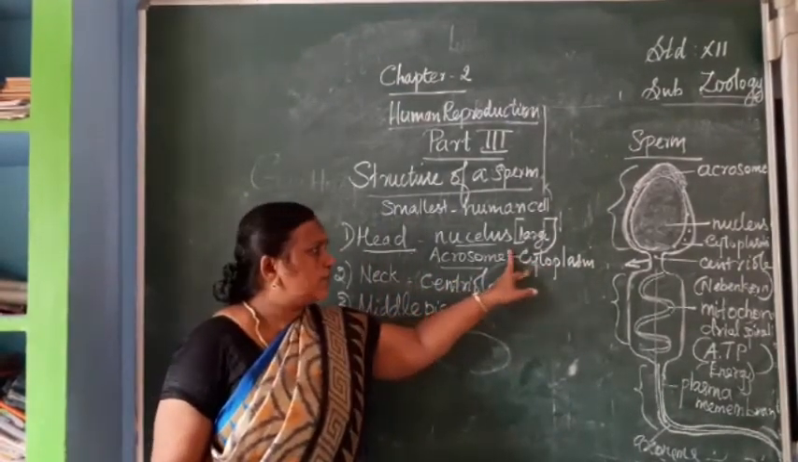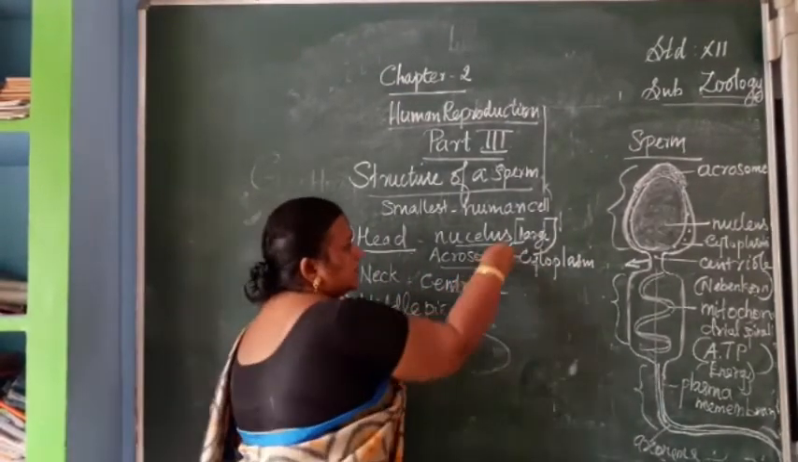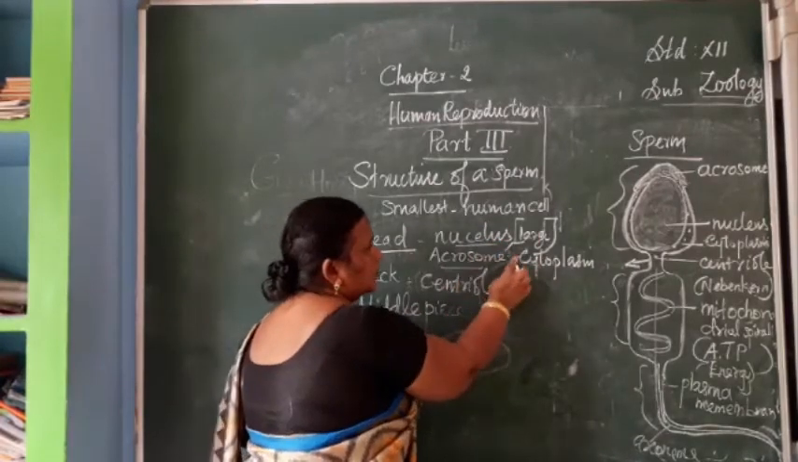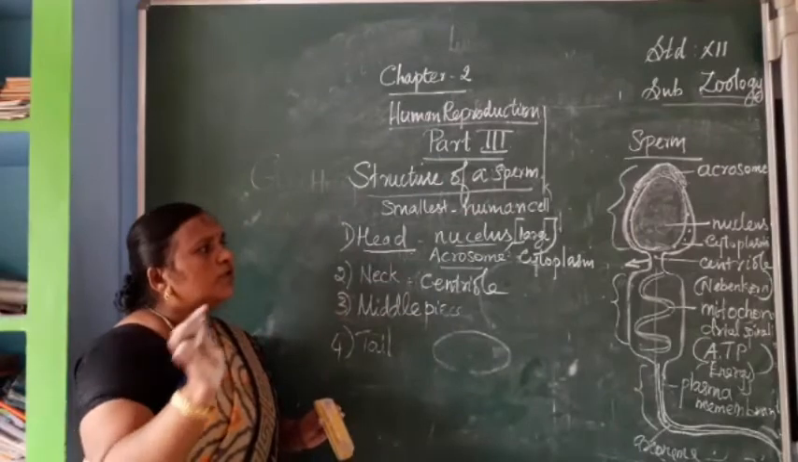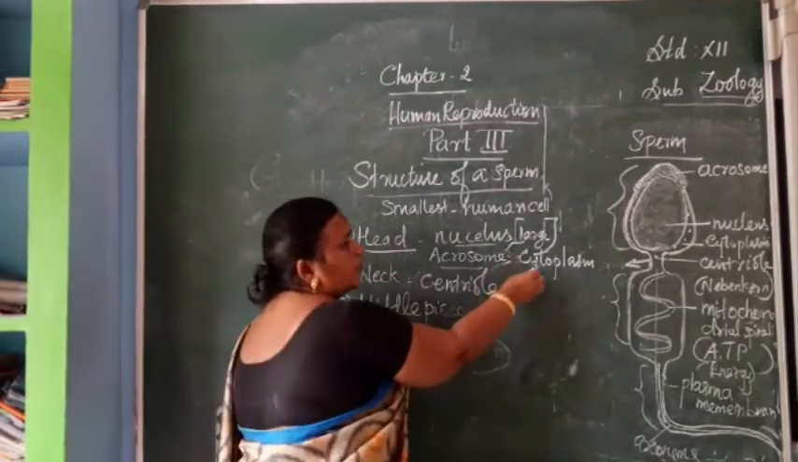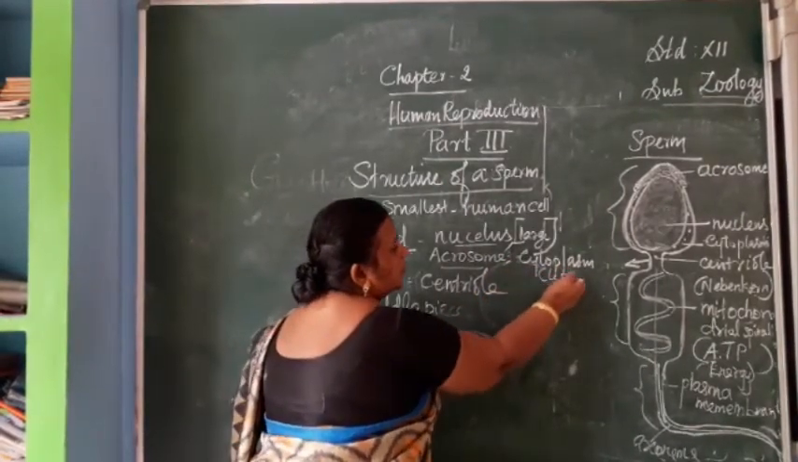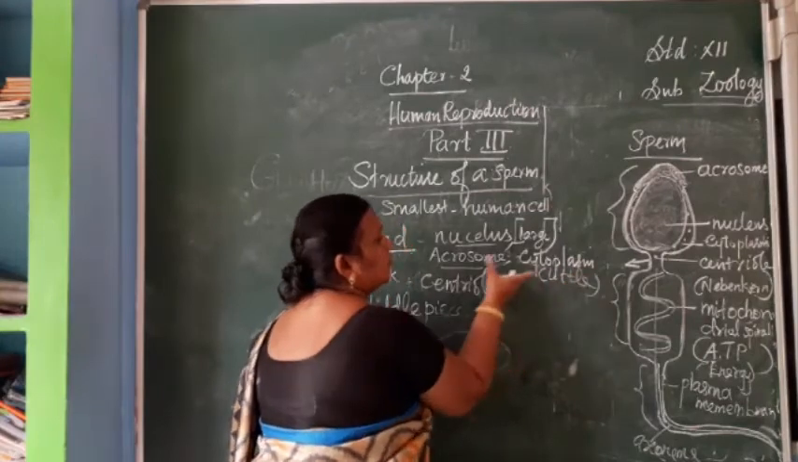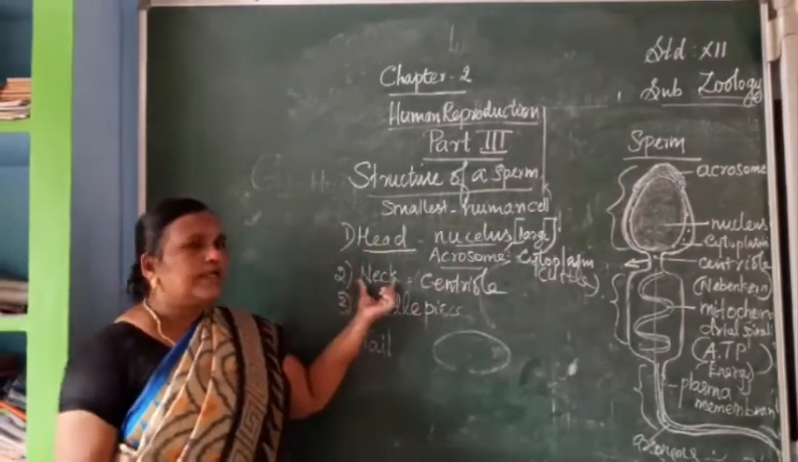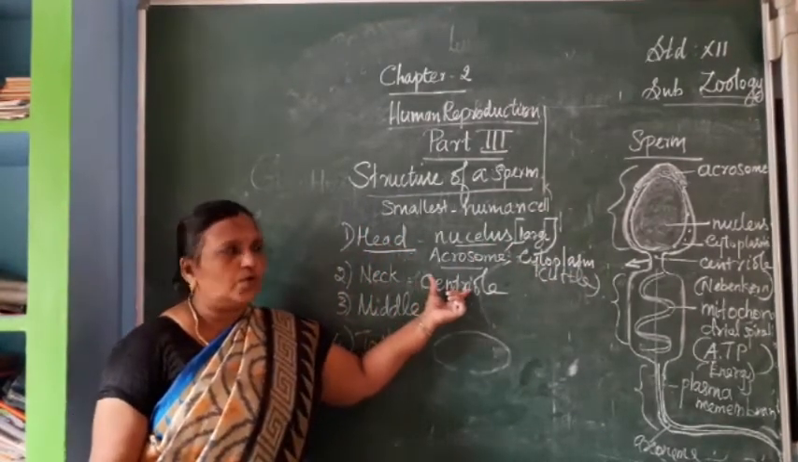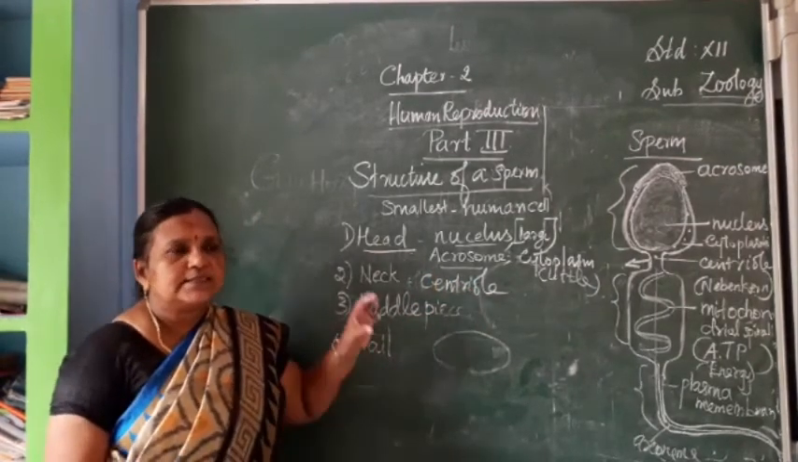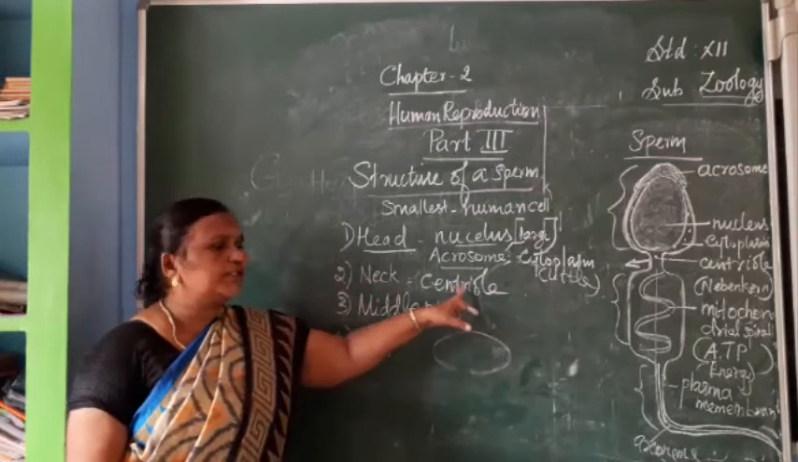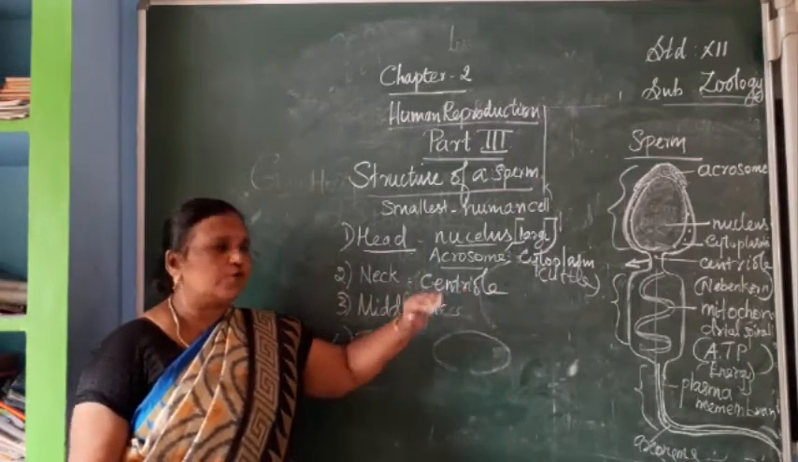Acrosome, cytoplasm. Nucleus is present, a large nucleus. The acrosome is present on the tip of the head, looking like a cap of this sperm. Then a little amount of cytoplasm is also present on the whole body. Everything is present inside. Then the neck region, where we can see the centriole, the proximal centriole, that is responsible for the cell division or cleavage formation during zygote, after zygote formation.